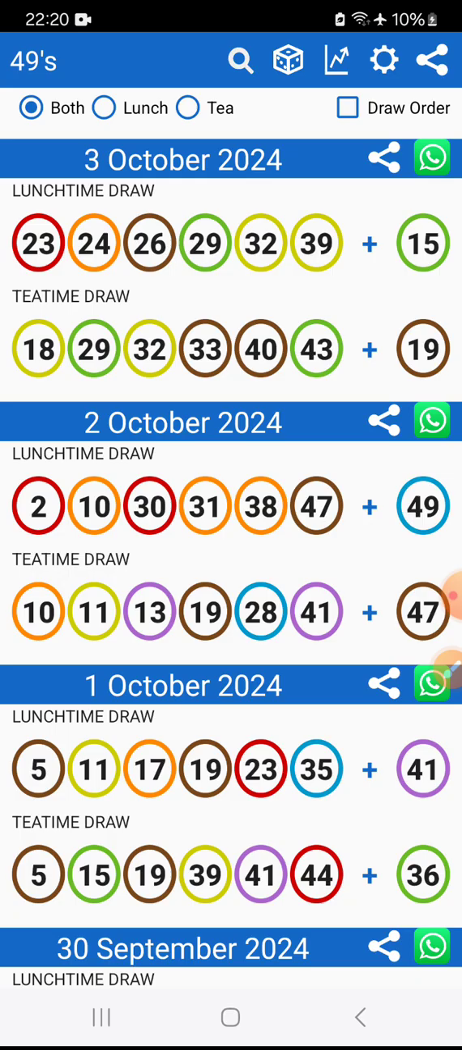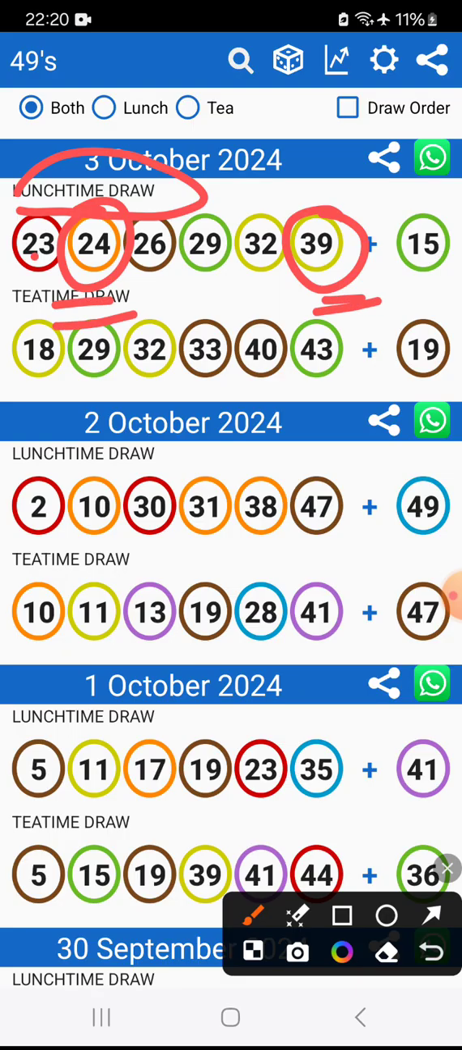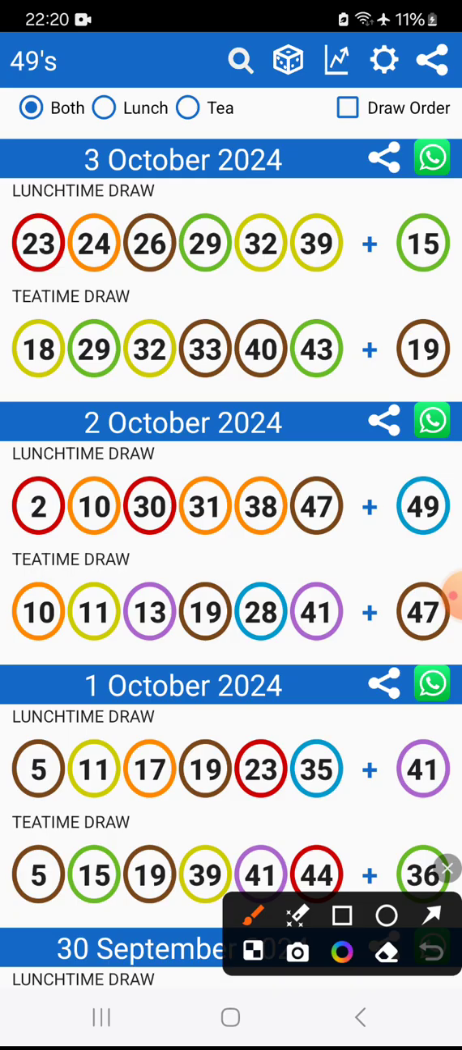Okay, so yesterday I uploaded a video and gave a lot of numbers, and fortunately some of those numbers came today. We did not hit the jackpot as I expected, but some of the numbers came. On lunchtime the numbers that came were 29, 24 and 39. These were the numbers that came yesterday. Now let me show you how these numbers came.